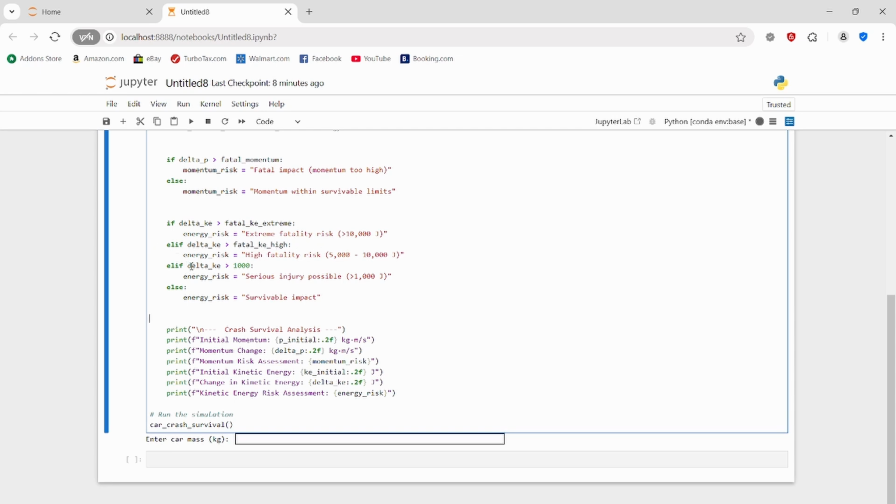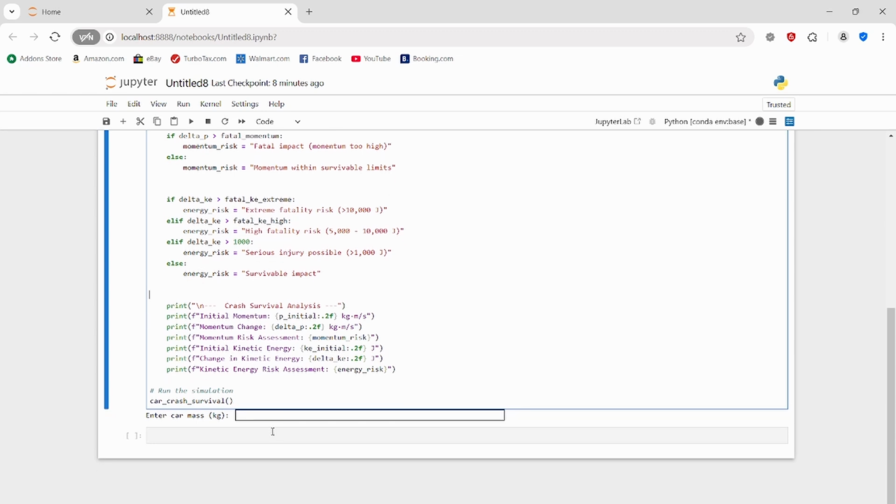Then finally, we would check, okay, so they've not taken that much impact, not 5,000 joules, maybe within like 1,000 joules. If the change in kinetic energy is around that range, then we'd say, okay, serious injury, but not completely fatal. Or else we'd just say, okay, this is a survivable impact. Then we just print all of this, and now let's actually test this out.